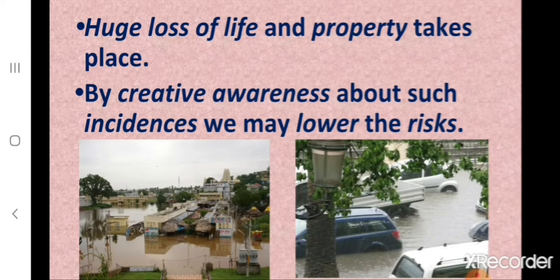And by creating awareness about such incidences, we may lower the risks. This means that when natural calamities occur, there is loss of life. That means many people lose their lives and their properties. And it is very important to create awareness about such incidences, and this may lower the risk. That means proper precautions can be taken to help save life and property in case of natural disasters.